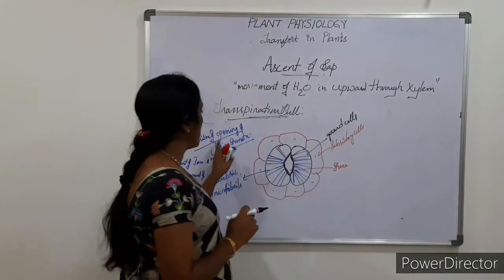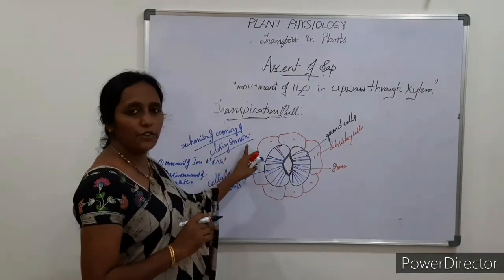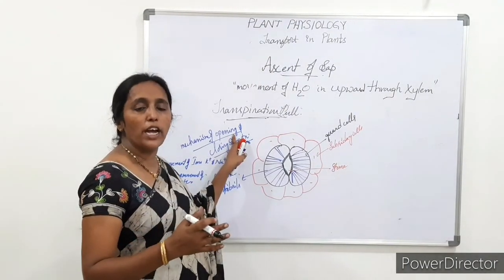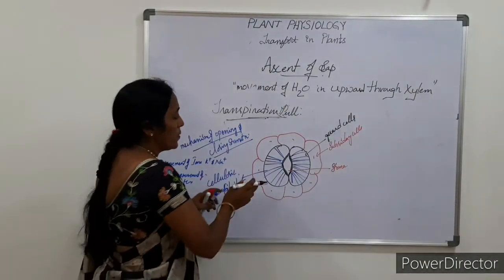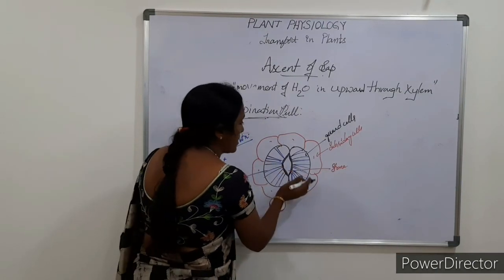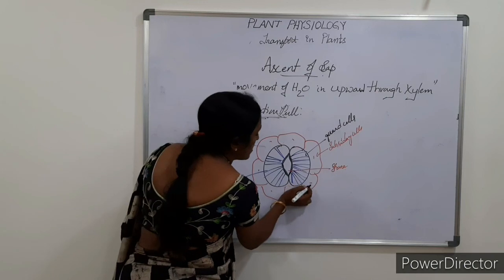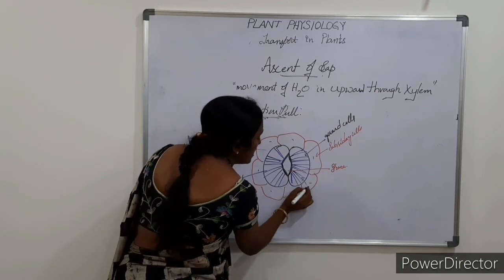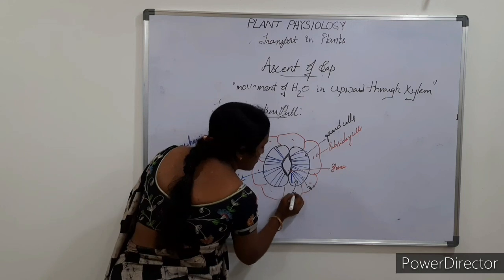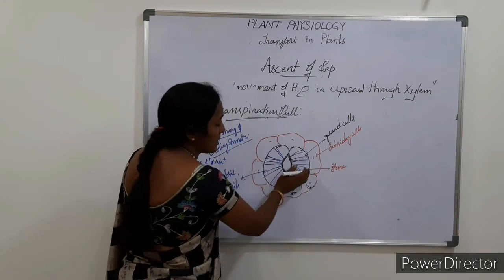We'll go for the mechanism of opening and closing of stomata. The opening of stomata takes place through endosmosis. How? The guard cells take the ions, sodium and potassium ions, from the subsidiary cells.